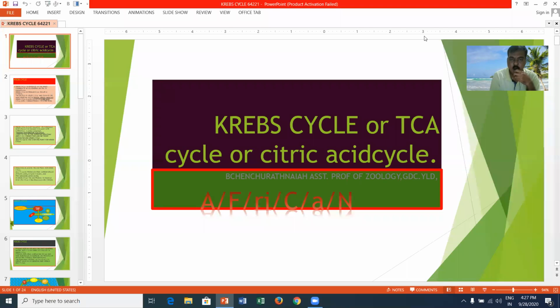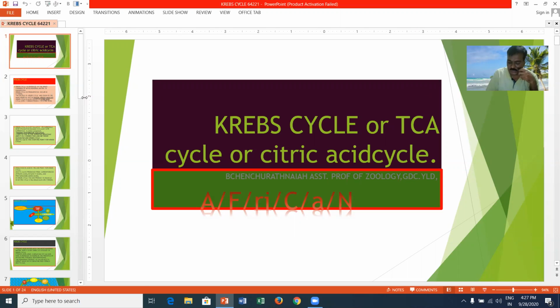Krebs cycle, or TCA cycle, or citric acid cycle. The Krebs cycle was discovered by Hans Krebs. That's why it is called the Krebs cycle. TCA means tricarboxylic acid cycle. Three carboxylic groups are formed in the compounds, and that's why it is called a tricarboxylic acid cycle. And the first formed product in this cycle is citric acid. Hence it is called the citric acid cycle.